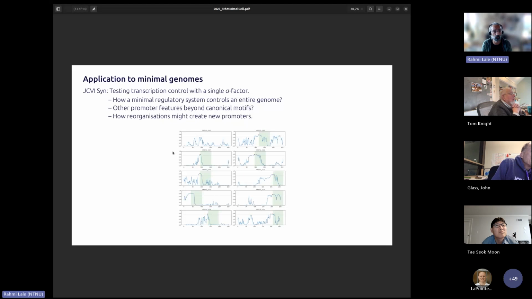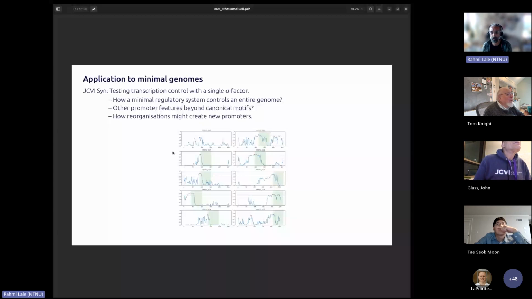We can maybe try to look for what the other features are. And I think John last nicely put it, what are the time signatures? How would an organism decide, given one sigma factor, which gene should be expressed now and which maybe in 2 hours? And also, with the mother strain, the syn1 and syn3 and different versions, what consequences of the reorganizations do we see? These are some of the goals that we would like to pursue.